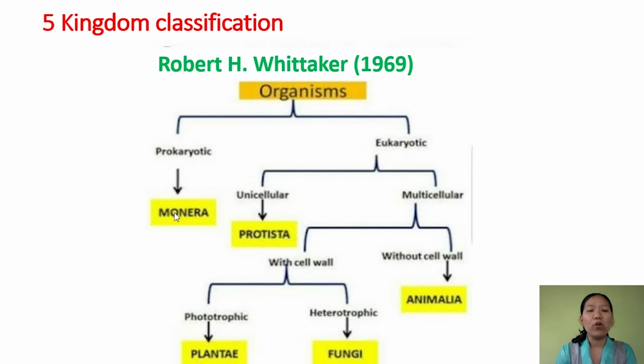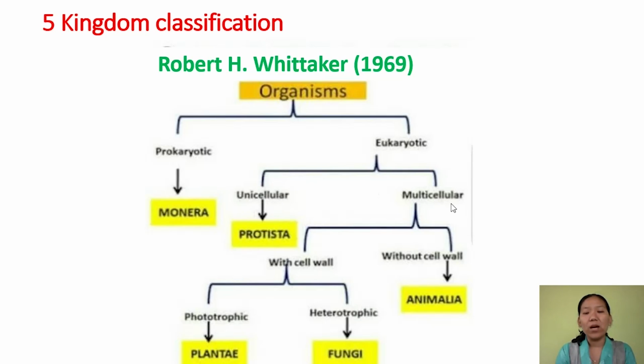Monera consists of all the bacteria, and all the bacteria are prokaryotic and unicellular. Now the rest are eukaryotic organisms, and these are further classified on the basis of body organization. The first one is they divide it based on the number of cells. Unicellular eukaryotic organisms are placed under kingdom Protista.